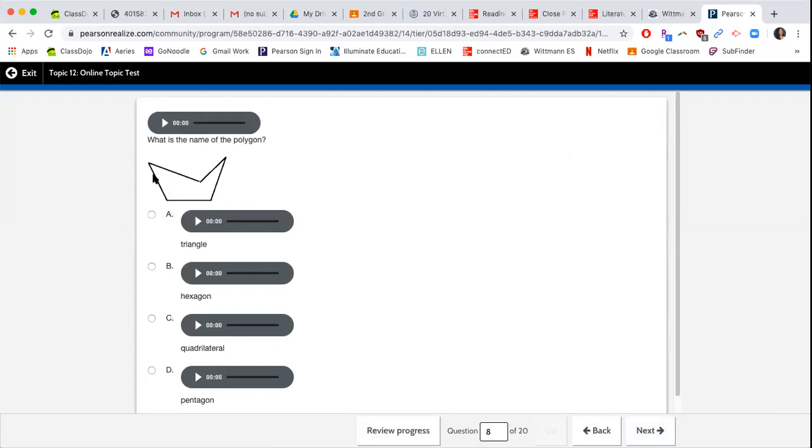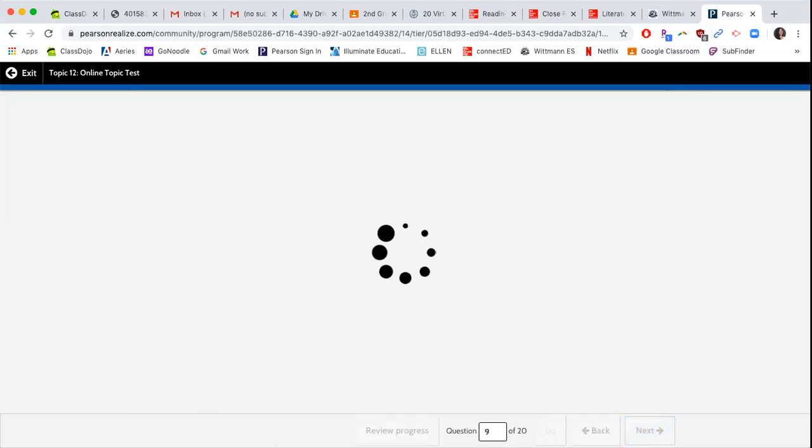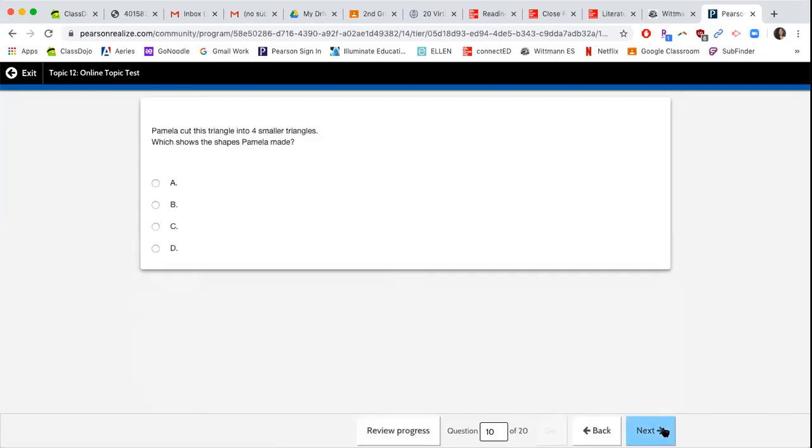What is the name of this polygon? So remember, you can count the edges and the vertices, and that will help you understand what is the name of the polygon. Remember that triangles, tri means 3, hexagon, hex means 6, quadrilateral, quad means 4, and then pentagon, pentagon means 5. How many vertices does a shape have? Again, it's going to be those edges or those sharp points.